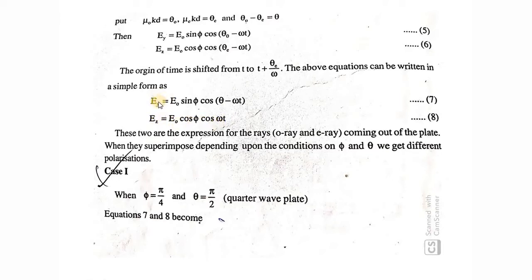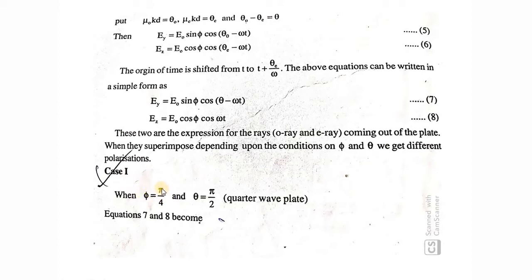So when they are coming just out of the crystal, the ordinary ray will have an expression given by the seventh equation, and the extraordinary ray will be represented by the eighth equation. What happens next? When they are just coming out of the plate, they superpose and produce elliptically or circularly polarized light, depending upon the value of phi, which indicates the amplitude part, and theta, which indicates the phase. So we'll discuss the cases.